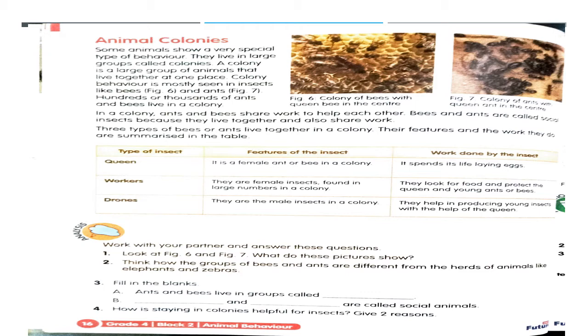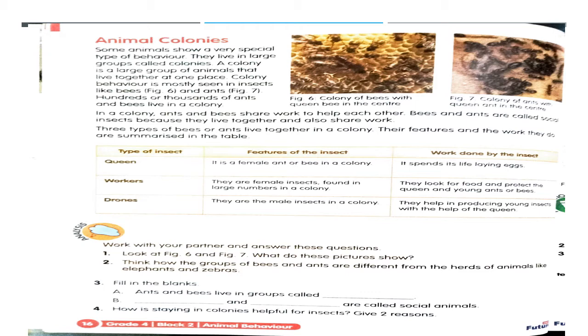This colony behavior of animals is especially found in insects, mostly in insects like bees and ants, as I just mentioned. It is given in the picture. There are hundreds and thousands of ants and bees that live in a colony.